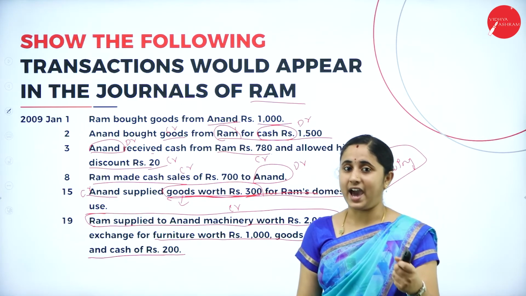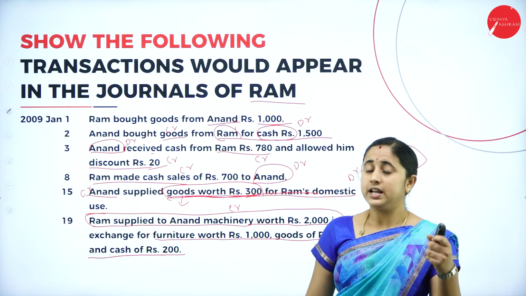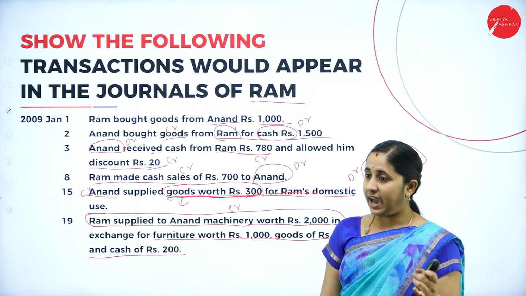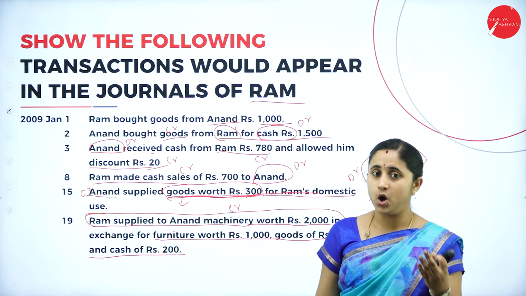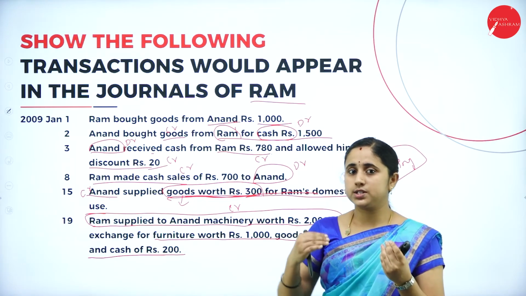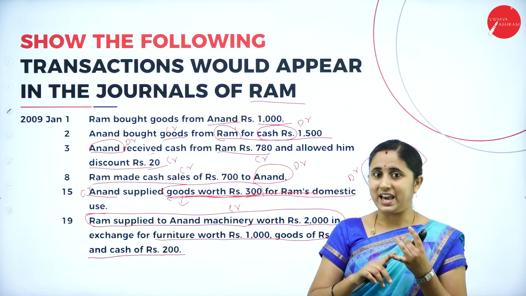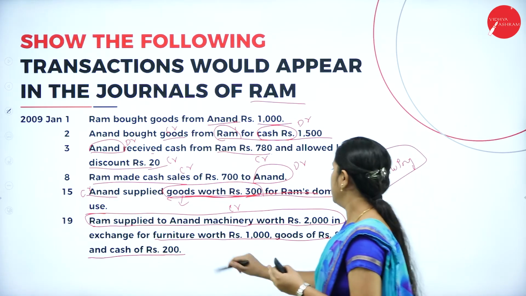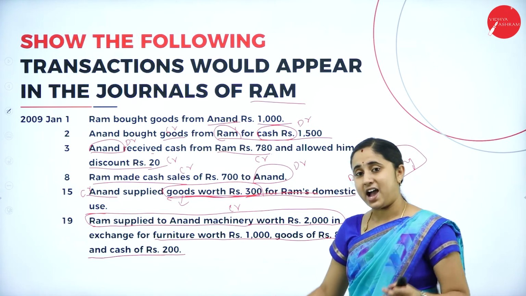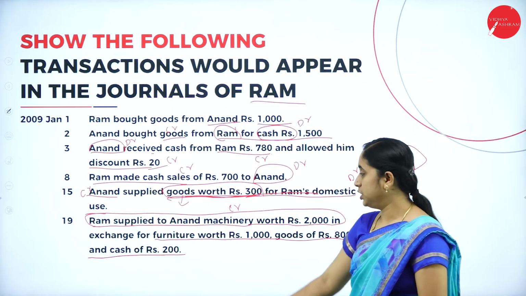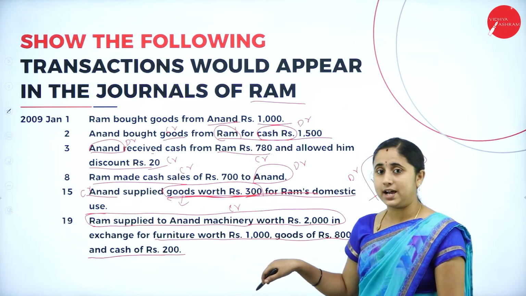You made a sale. In return, you receive cash, furniture as well as goods. So, you made a sale and you received 3 items: one cash, one goods and furniture. So, furniture, goods and cash is coming in. You need to debit all the assets.